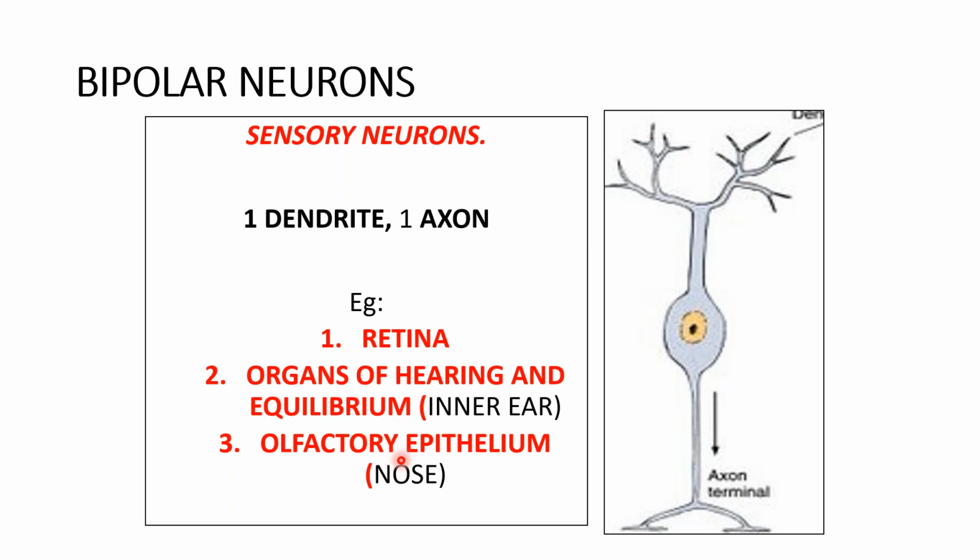The other is the olfactory epithelium or the nose. There are neurons present which are also pseudo-unipolar, sometimes pseudo-unipolar or bipolar, but mainly bipolar neurons.